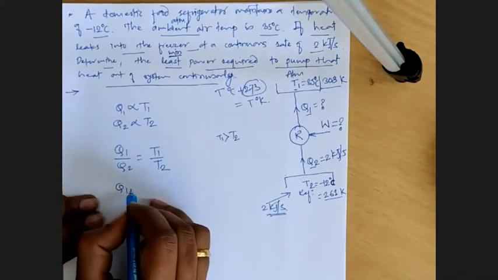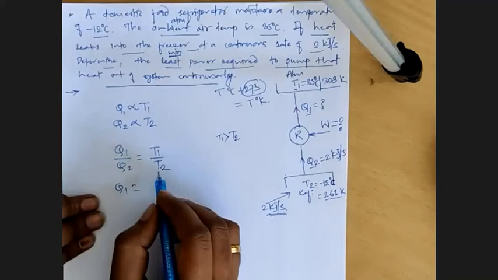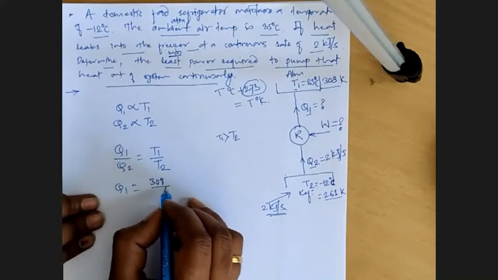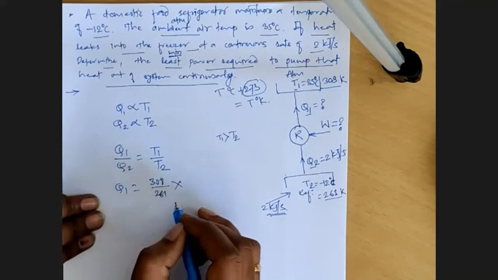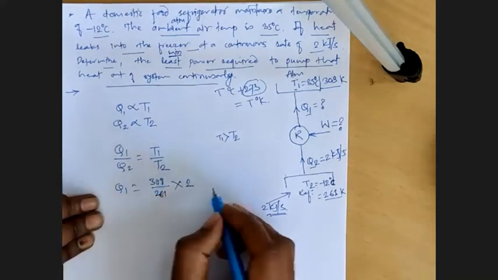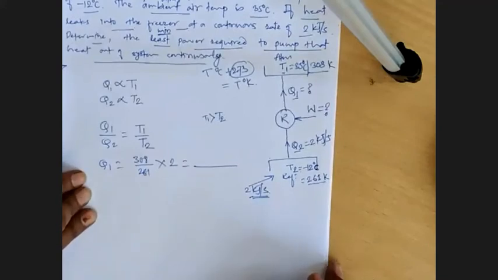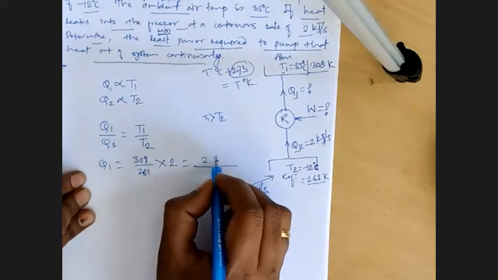So Q1 is equal to, what is T1 by T2? 308 by 261 into Q2, which is 2. So tell me the answer for Q1. Somebody hurry up. 2.36.